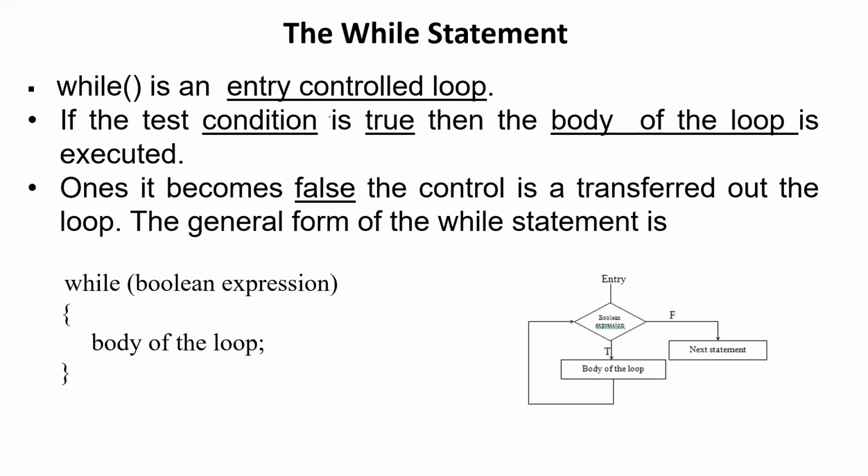If the test condition is true, here also we are making a decision, right? In the last chapter also we were making the decision for branching the program. Here we are taking the decision to decide whether to execute the body of the loop or not. If it is true, the body of the loop is executed. Once it becomes false, it will stop the execution of the body of the loop. That is the difference. In branching also, we will execute the statements which are mentioned under the if statement, but that is only once.